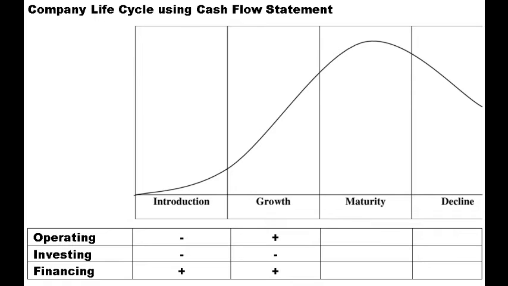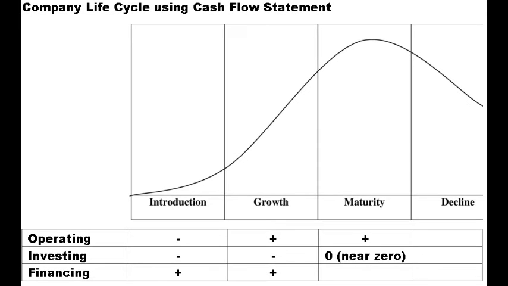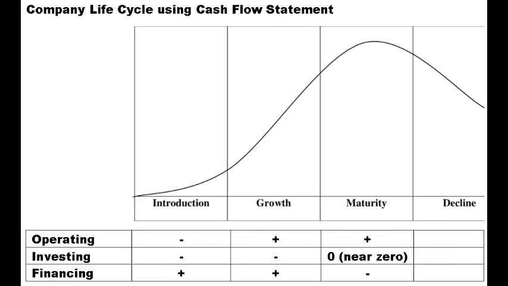For the maturity stage, companies have achieved stability from positive cash flow from operating activities, but with slow yearly increases in sales, and they capture most of the market share. Negative or zero cash flow from investing activities because income is derived from subsidiary, licensing and franchising fees. Negative cash flow from financing activities due to companies starting to pay dividends to shareholders and repaying loans.